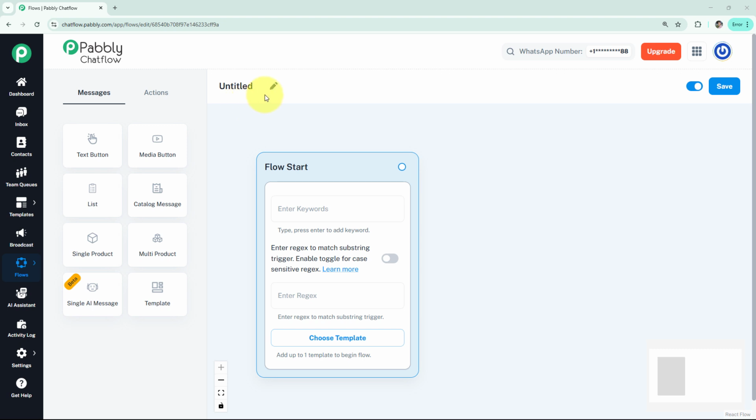A new flow has been created. When we create a new flow, it is initially named Untitled, so I have renamed it to WhatsApp Chatbot for your corporate event planning agency. On the screen, there's a flow start feature under which we have an option to enter keywords. Here we can add some general keywords which can activate the chatbot. However, we also have an option to enter regex.